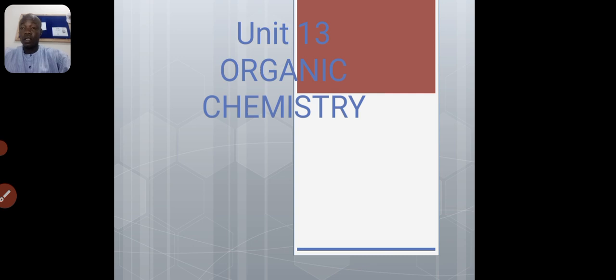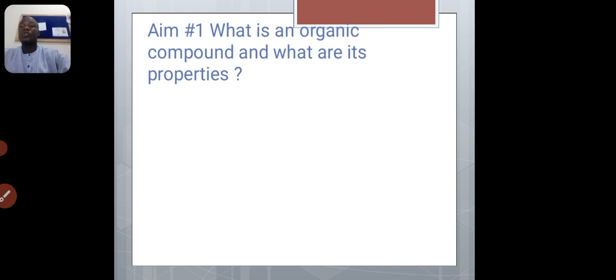Today we are going to look at organic chemistry. So what is organic chemistry? Organic chemistry is the study of carbon, or the study of organic compounds and their properties. In another way, we can also define organic chemistry as the study of carbon and its compounds. So it means that organic compounds are compounds of carbon.